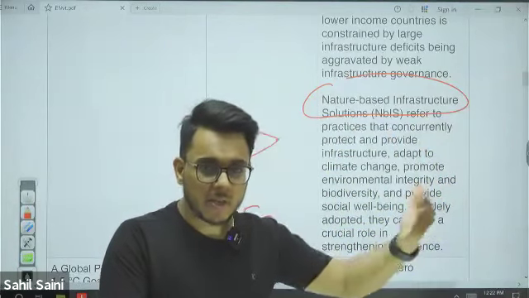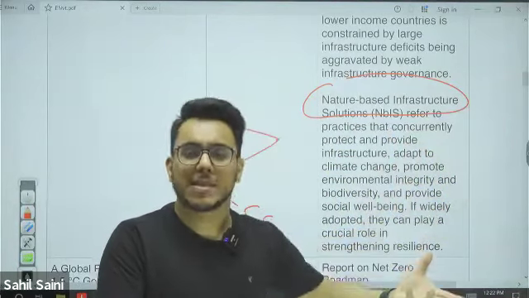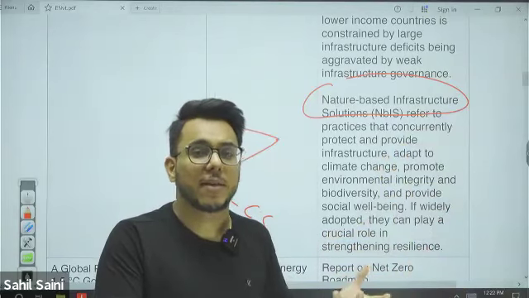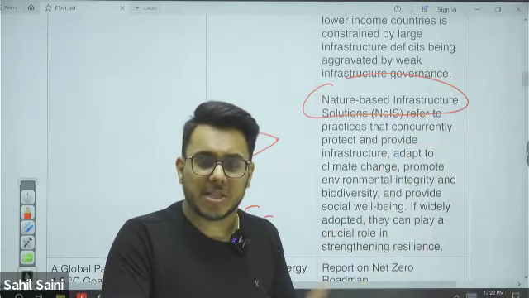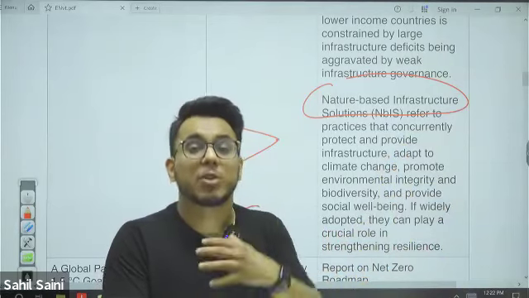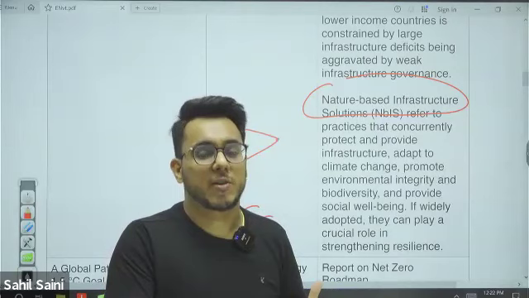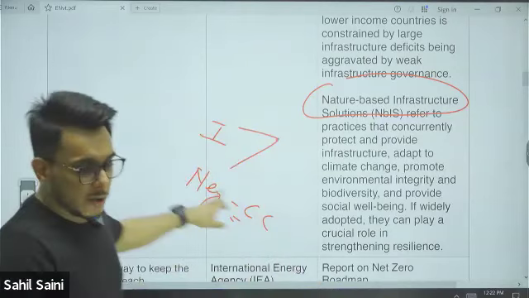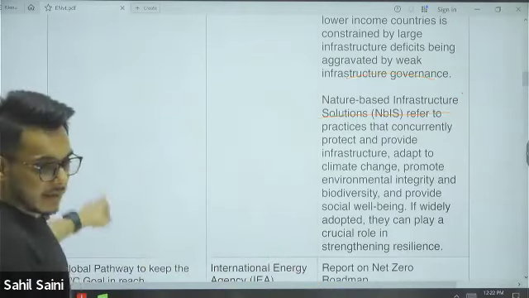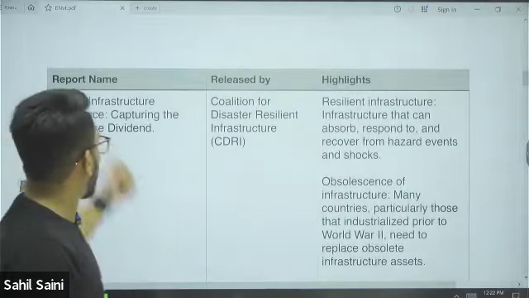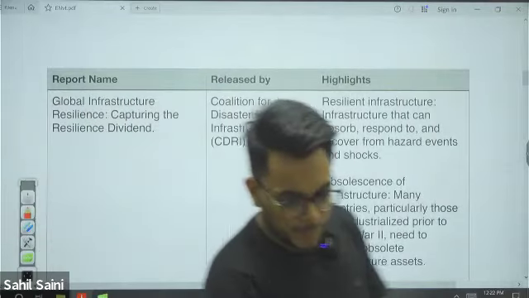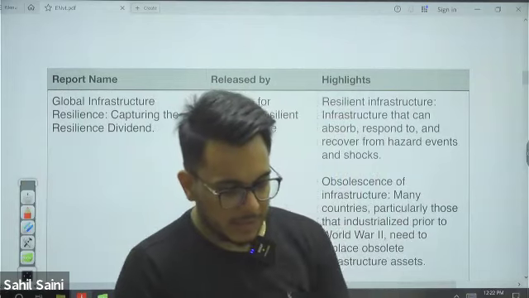So we need to develop infrastructure which provides the basic infrastructure but at the same time does not have a negative impact on climate change. We need to find such solutions to infrastructure development. So nature-based solutions to infrastructure are to be found. This is the important highlight of this Global Infrastructure Resilience Report.